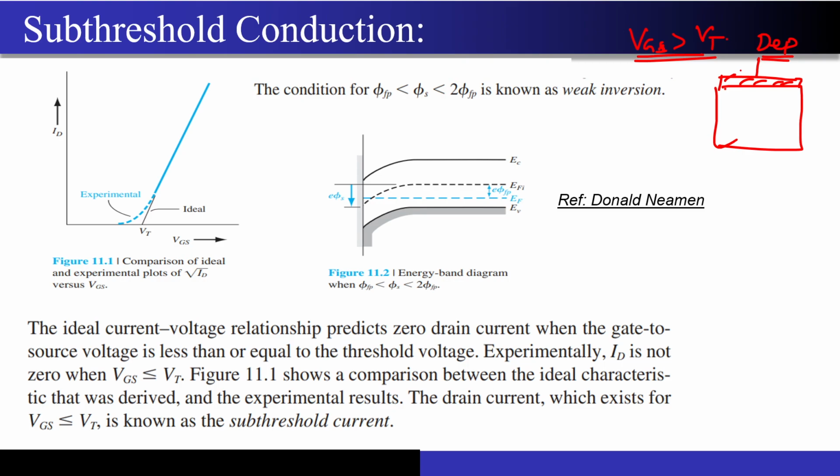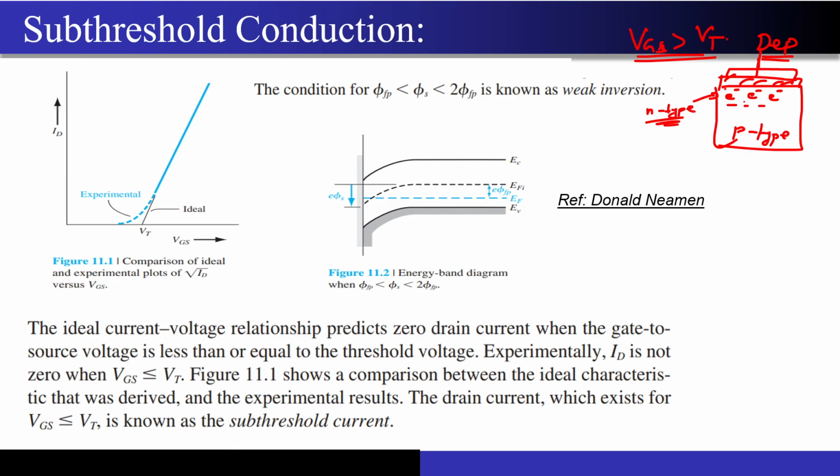The way I answered was that there will still be some electrons. If this is a p-type substrate, some electrons have already accumulated. These are minority carriers. I cannot call it an inversion layer, because inversion layer means this region should become n-type. There are not enough electrons for this region to become n-type, but still some electrons are there.